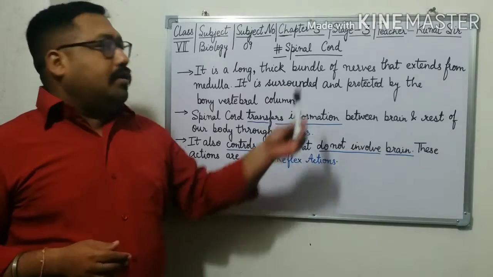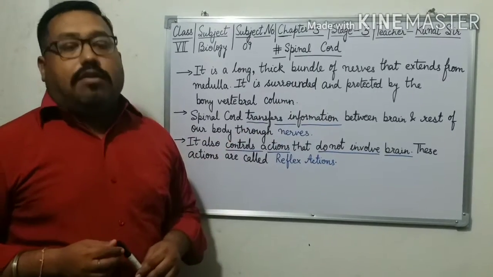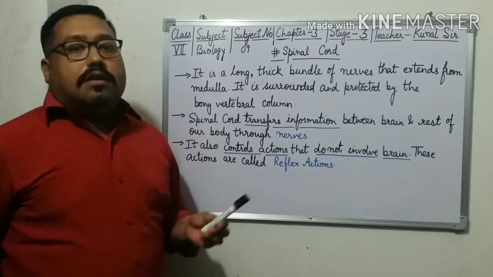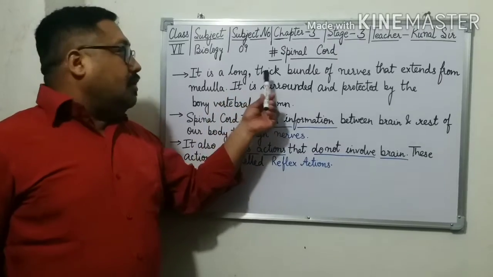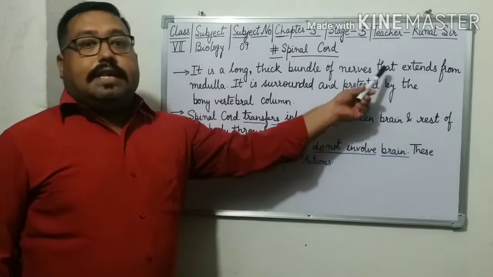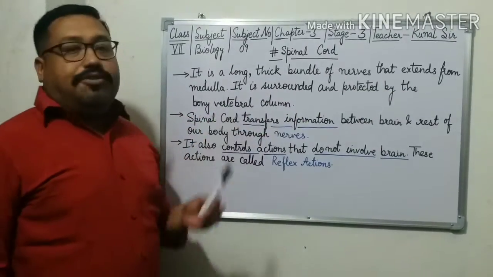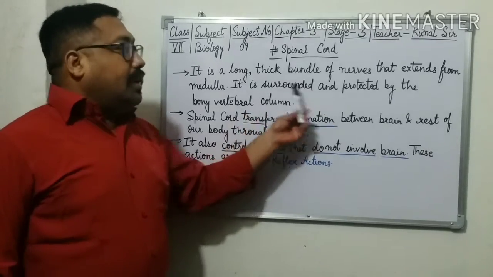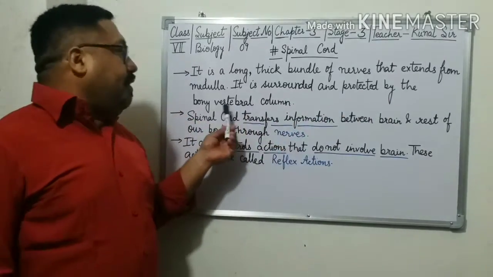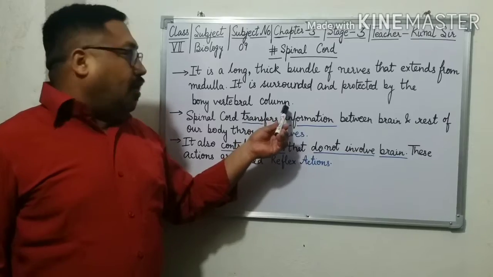Our next topic is the spinal cord. What is the spinal cord? The spinal cord is a long, thick bundle of nerves that extends from the medulla. It is surrounded and protected by the bony vertebral column.